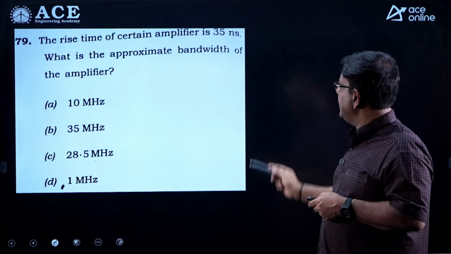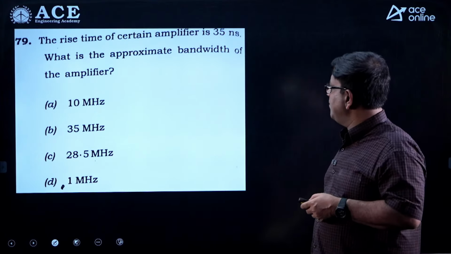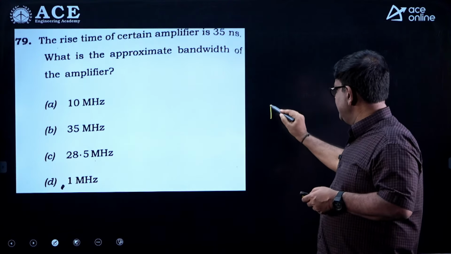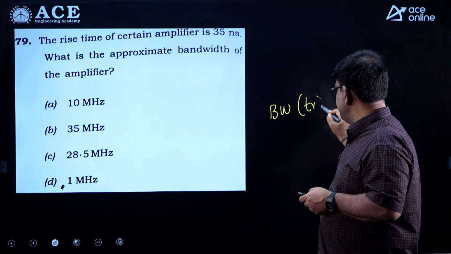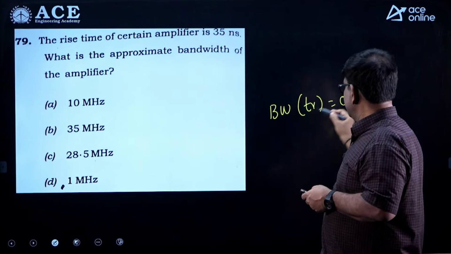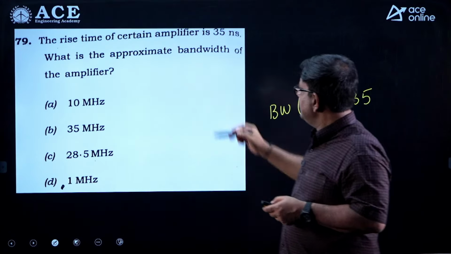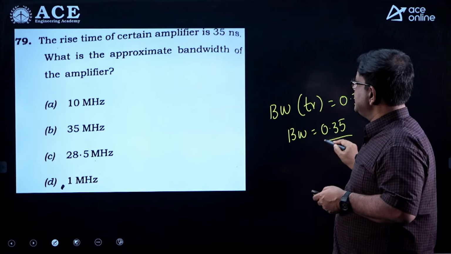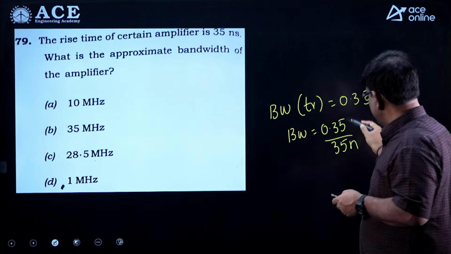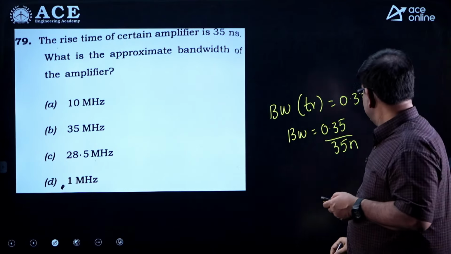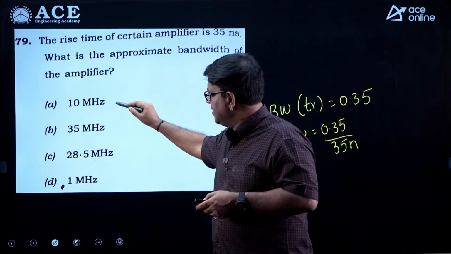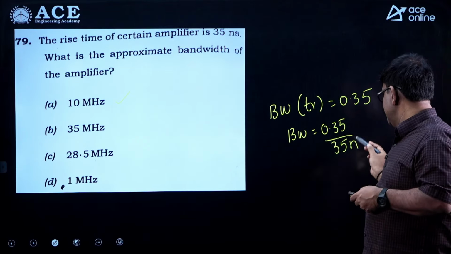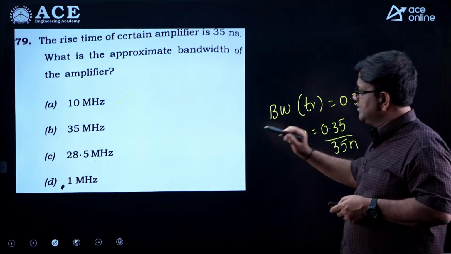The rise time of a certain amplifier is 35 nanoseconds. What is the approximate bandwidth? There is an empirical relationship: the bandwidth multiplied by rise time should always be equal to 0.35. So, the rise time is given, but you are asked to find the bandwidth. So, bandwidth is 0.35 divided by the rise time 35 nanoseconds. So, it gets cancelled, it should be a round number. So, hopefully it is 10 megahertz, because 0.35 is 35 into 10 power minus 2, and nano is 10 power minus 9. So, 10 mega is the right answer.